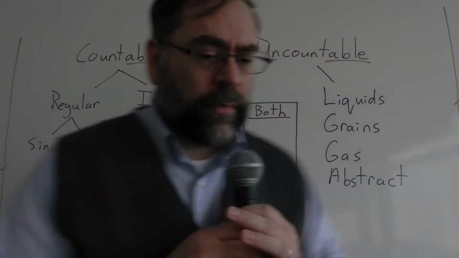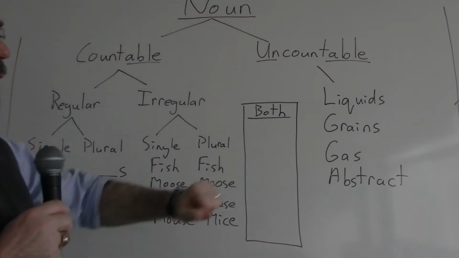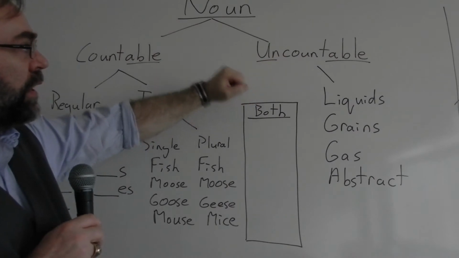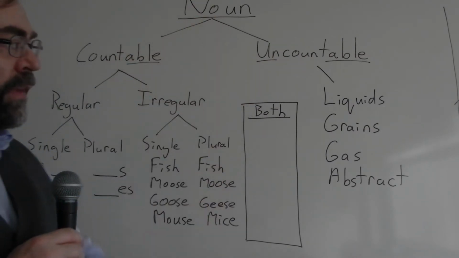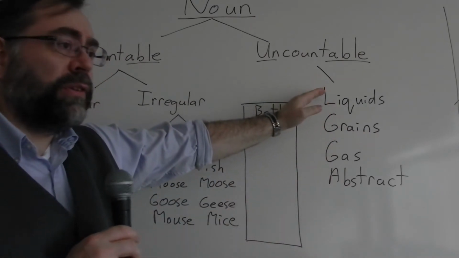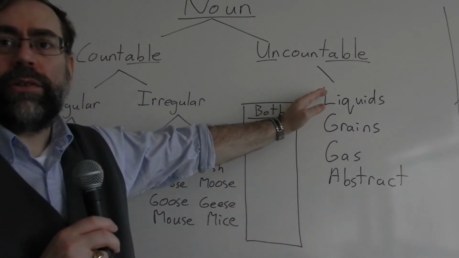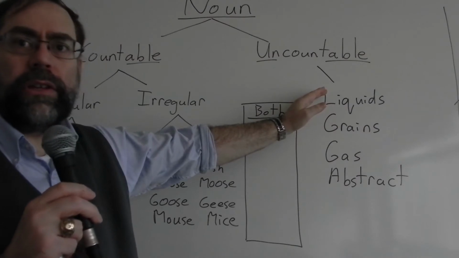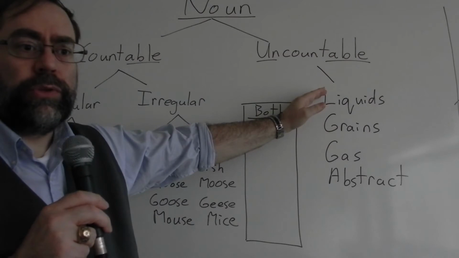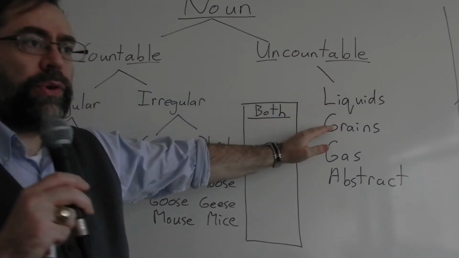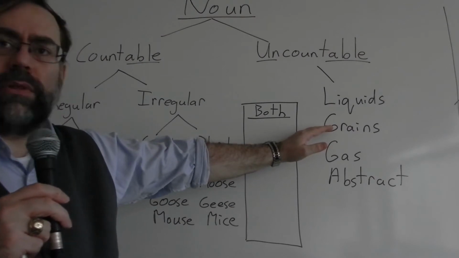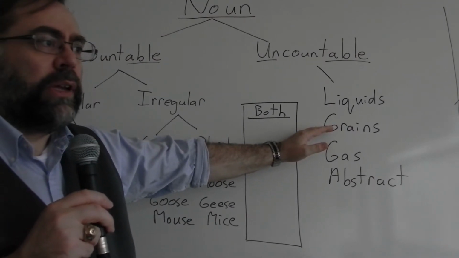Moving over, we switch to the uncountable, the not countable nouns, cannot count nouns. Here, there are four groups. Liquids, and at this point I usually ask for ideas of different liquids, like coffee, water, milk, juice. I move to grains. I try to get the students to list as many grains as possible.